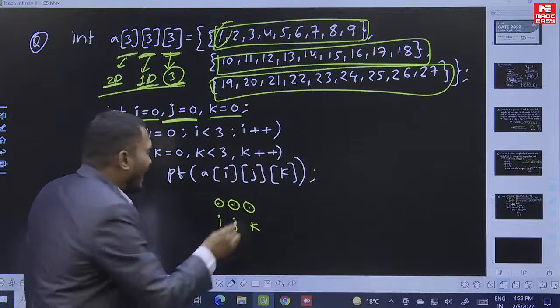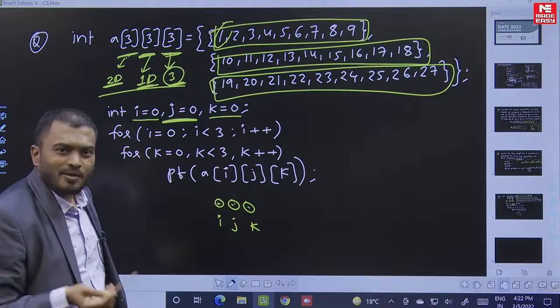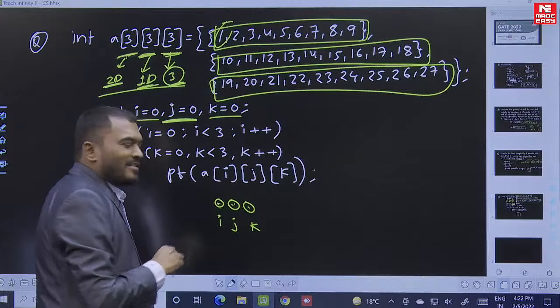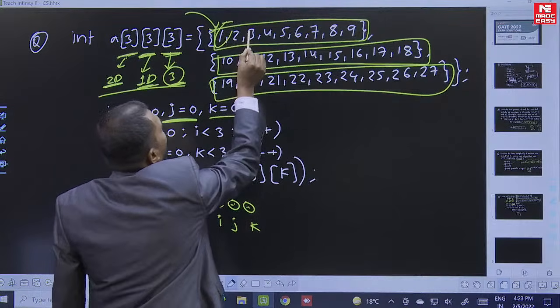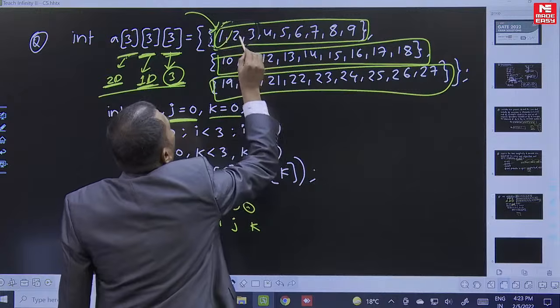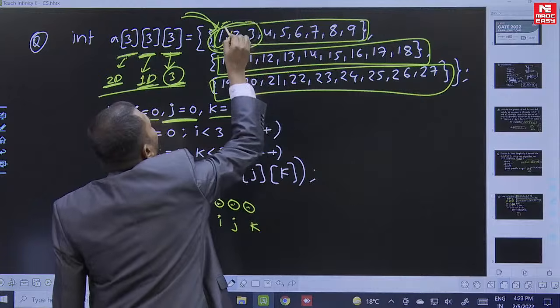Yes or no? The third one will tell you, in that 1D array, which element you are trying to access. So 0th 2D array, 0th 1D array, 0th element. Look here: this is the 0th 2D array, the entire one. This is the 0th 1D array and the 0th element.